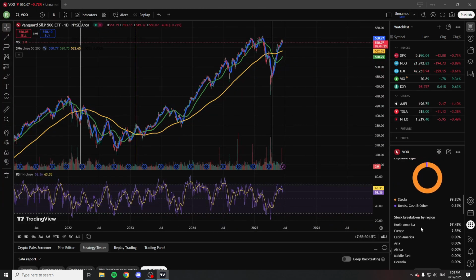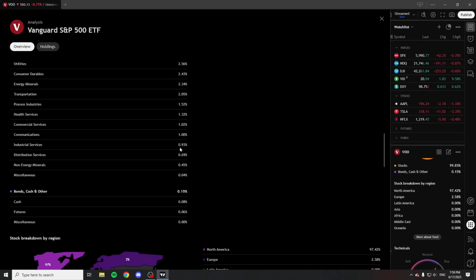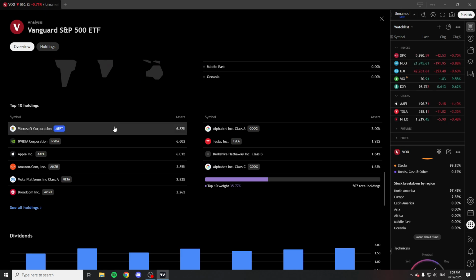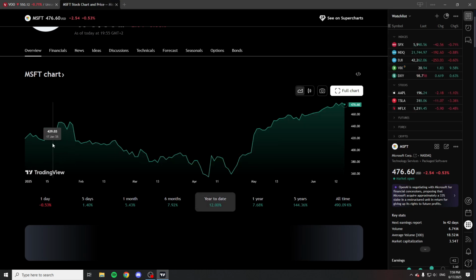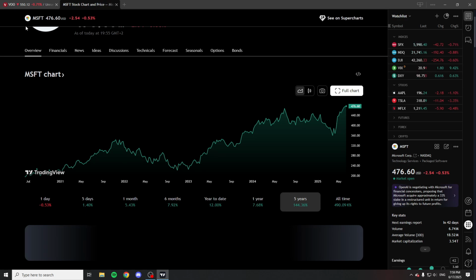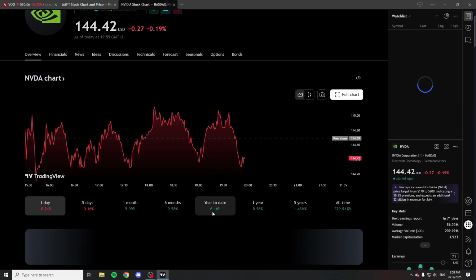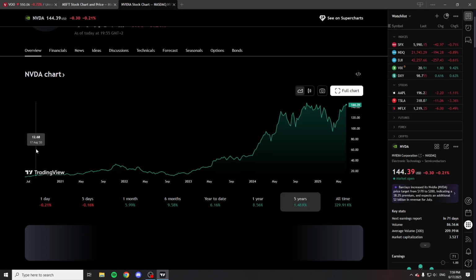Now let me just go back into the stocks that were in it. Now as you can see down here, of course, many of these companies also have had great years. As you can see, Microsoft, for example. Let's look at that. Year to date, up 12%, amazing. The last 5 years, up 144%, amazing. Then, of course, everybody's darling, Nvidia, as you can see right here. Last year hasn't been that great, but the past 5 years, up by 1,400%, which is, of course, absolutely amazing.